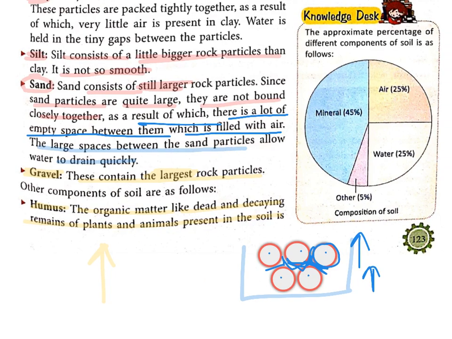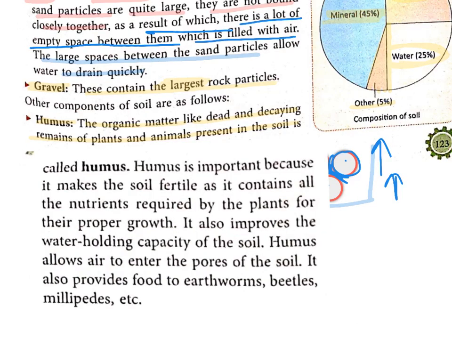Before proceeding, let's check the knowledge desk also. The approximate percentage of different components of soil is as follows. So you can see the amount of mineral. The percentage of mineral is 45% in soil. 25% is air, and another 25% is occupied with water, and the remaining 5% is occupied with other things like humus, insects, etc.